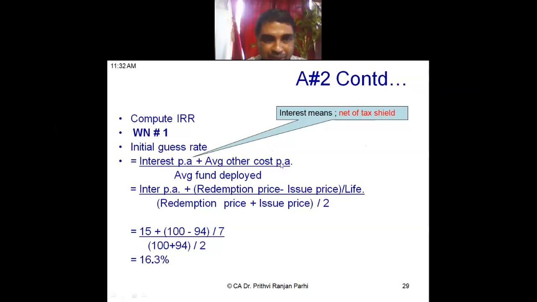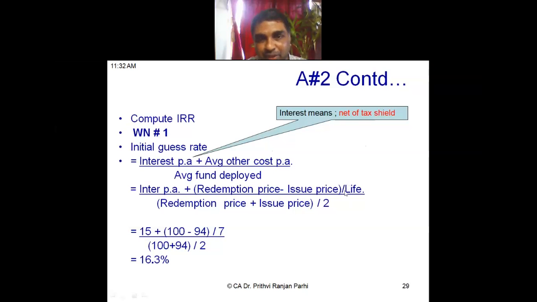divided by average fund deployed. Interest cost per annum plus average other cost per annum. What is the average cost? Normally it may be the discount, is it not? Like redemption price minus issue price divided by life.